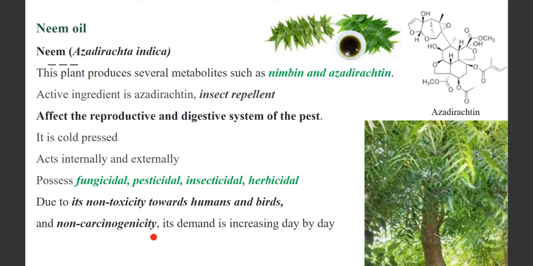So if any one of you is interested in agriculture, or you have a field, or you are in the business of agriculture, try to promote these natural pesticides. And if you already have fields, then try to switch from the synthetic ones to these natural ones.